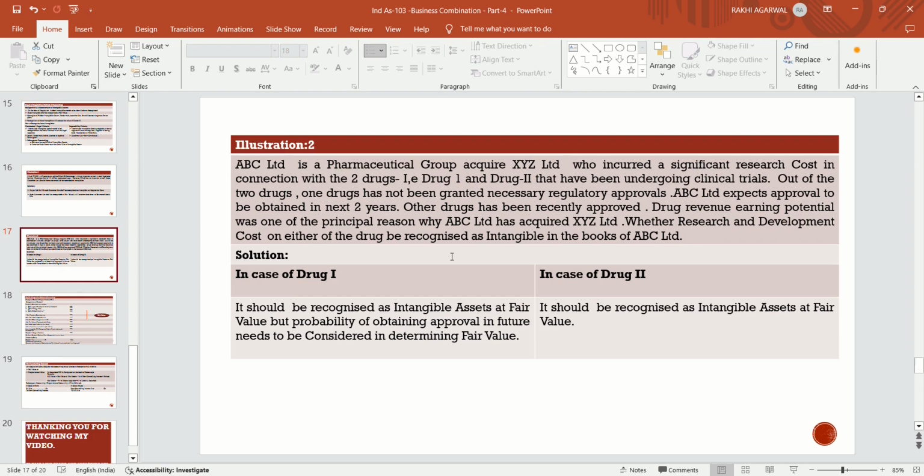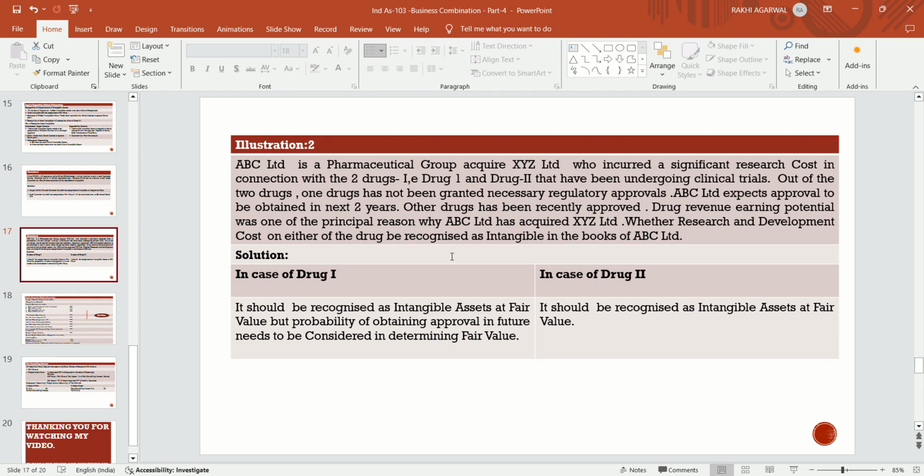Because XYZ Limited incurred significant research cost in order to generate that drug formula, it has immense earning potential. So, should the research and development cost incurred by XYZ Limited on either of the drugs be recognized as intangibles in the books of ABC? Whatever research and development cost was incurred by XYZ Limited is to be recognized as intangibles in the books of ABC Limited.